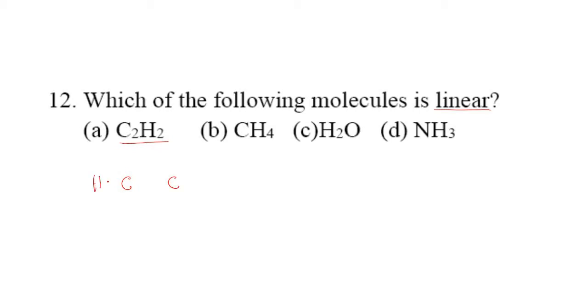C2 and H2, right? Already we have learnt, and here there is a triple bond. So triple bond means this carbon is sp hybridization, this carbon is also sp hybridization. So the bond angle is 180 degrees. If it is 180 degrees, then the molecule is linear. The question is also asking which of the following molecules is linear. So the option is A, and the name of this compound is ethyne, or it is commonly called acetylene. What about B, tetrahedral? What about water, bent or angular? What about ammonia? It is pyramidal in nature, right?